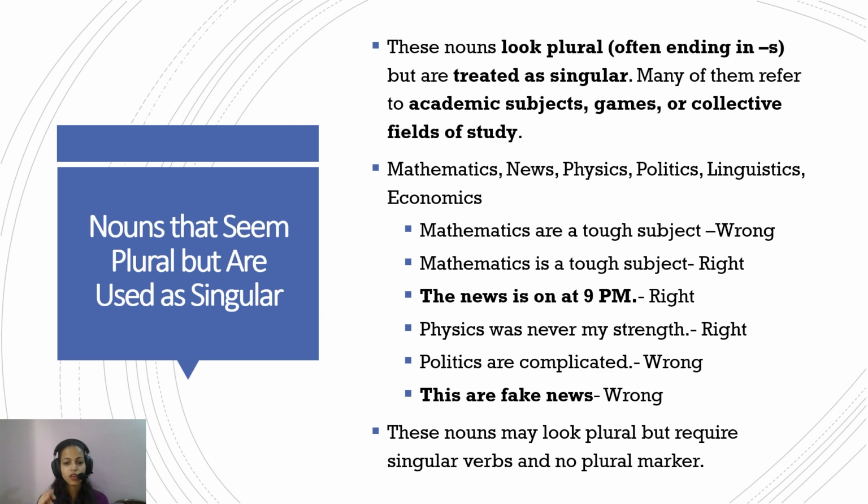Again, physics was never my strength. It is right because even if it ends with s, it is singular. Politics are complicated: because it ends with s, should it be considered plural and hence take a plural verb? No. Politics is complicated, because politics is singular even if it appears to be plural. This are fake news: because news ends with s, should it be treated as plural? No. News, even though the word ends with s, is singular, and hence it should be used as singular, and hence this is fake news.